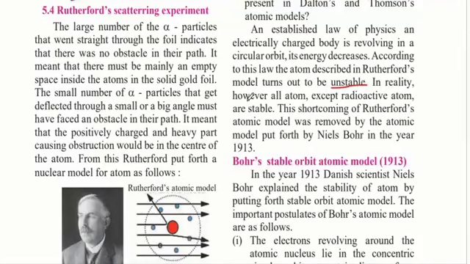But in reality, an atom, except the radioactive atom, is stable. So mostly all the atoms are stable except radioactive atoms. So how do we explain this? This shortcoming of Rutherford's atomic model was removed by the atomic model put forth by Niels Bohr in the year 1913. The instability that should have been present in the atom was not explained by Rutherford's model. Then another scientist called Niels Bohr put forward another atomic model which showed that the atom was stable.